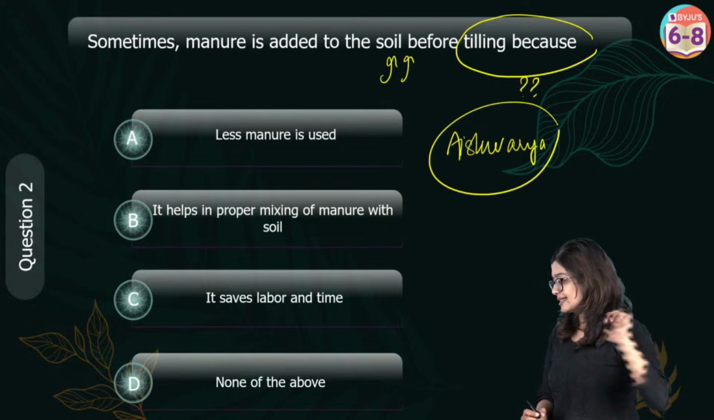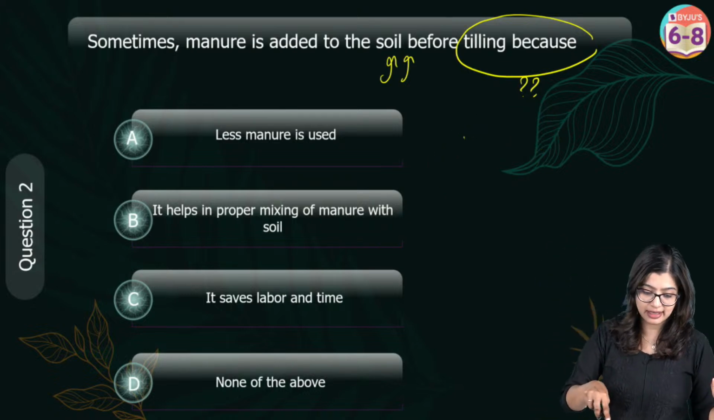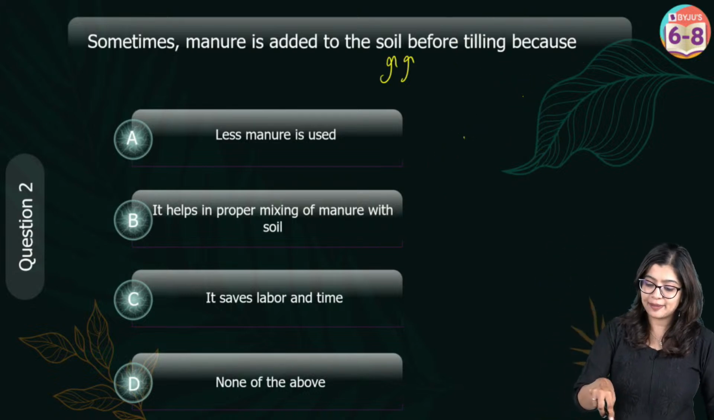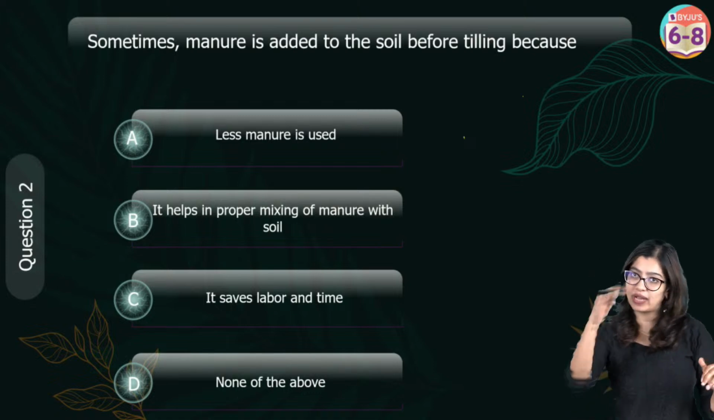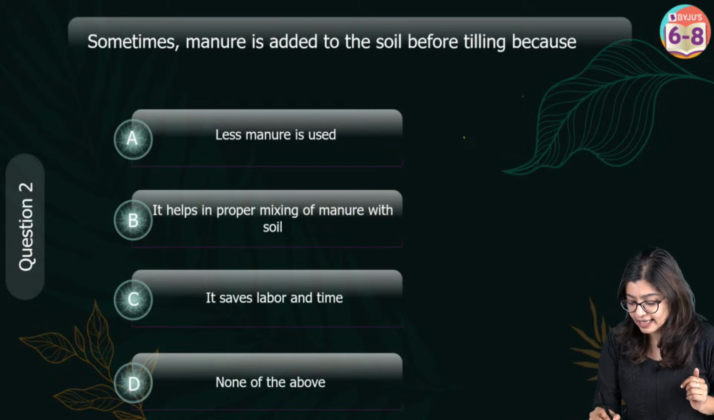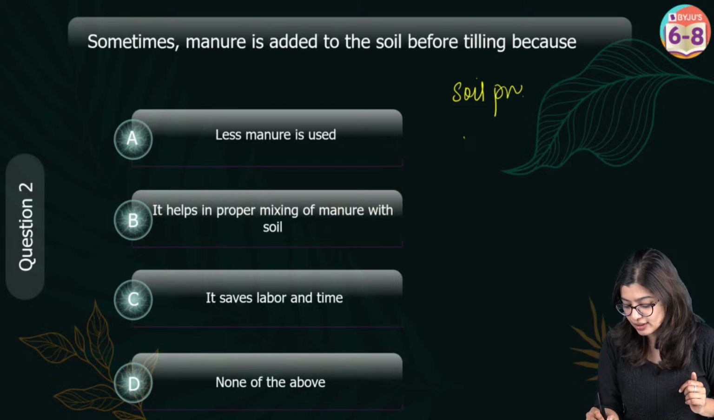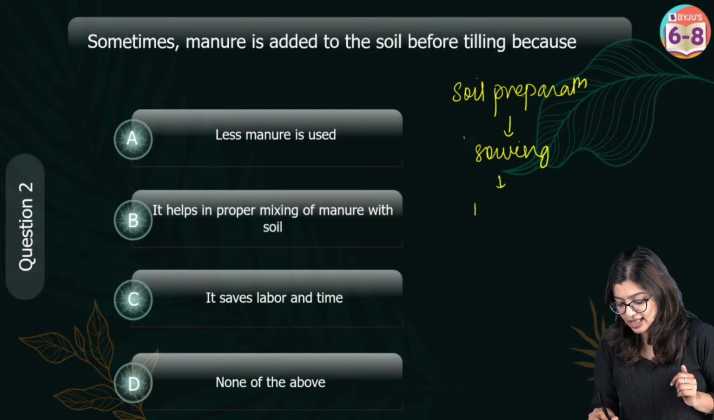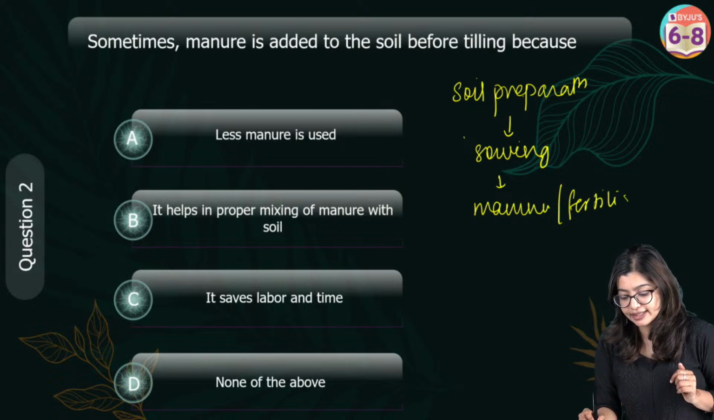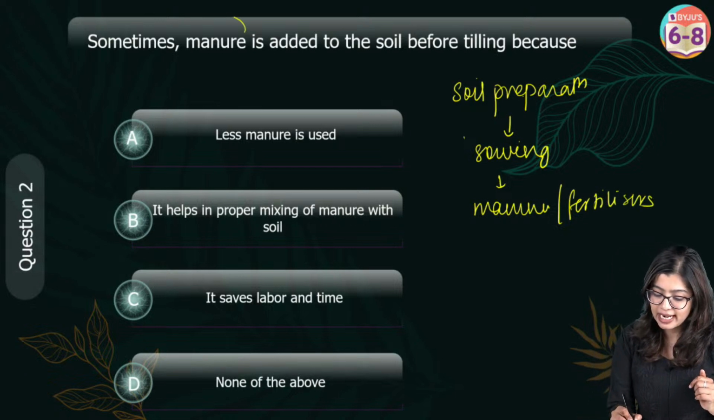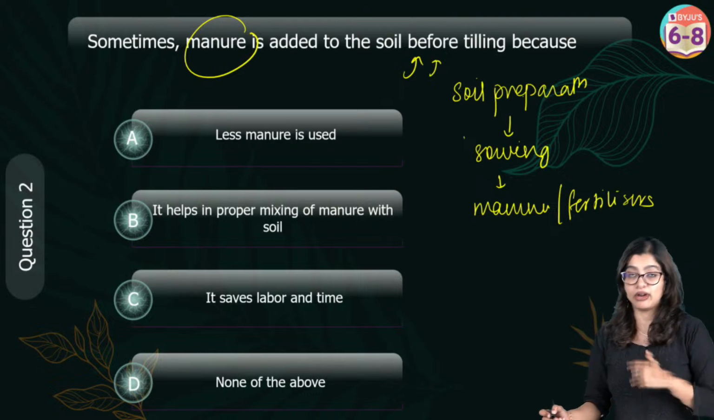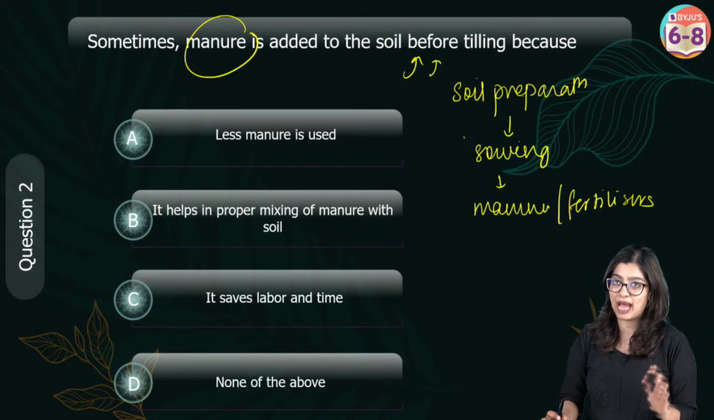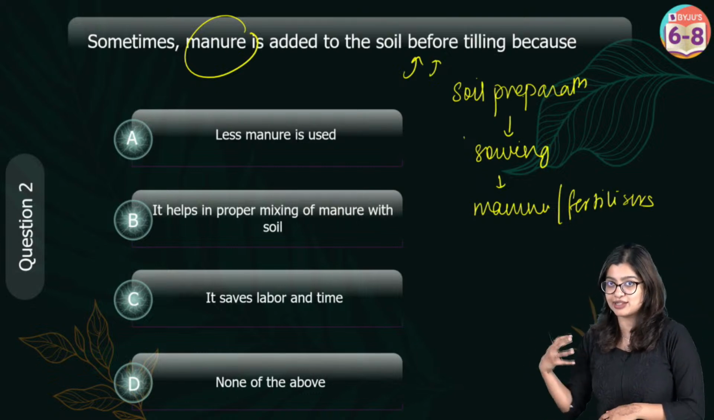Okay, awesome. Many of you have given me the correct answer here. If you look at the steps of agriculture, it starts with soil preparation, followed by sowing of seeds, and then after that we add our nutrients, that is, adding manure or fertilizers. But in some cases, we can add manure beforehand itself, while we prepare the soil or till the soil.